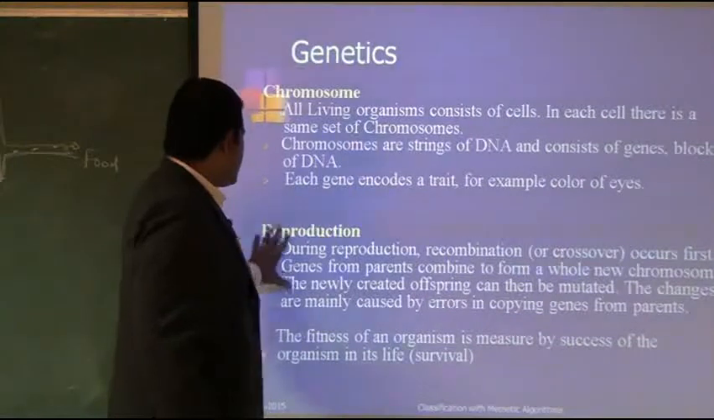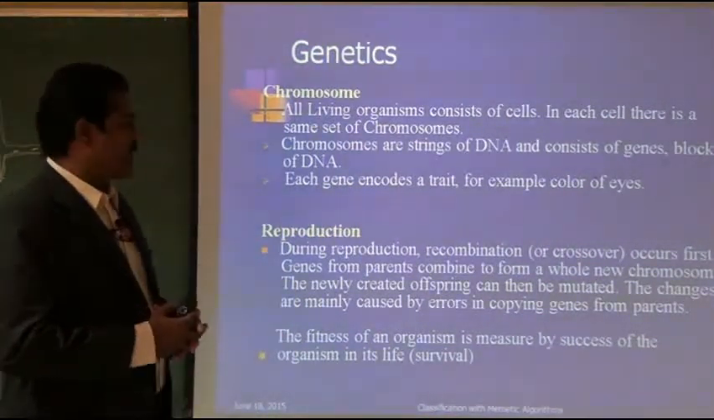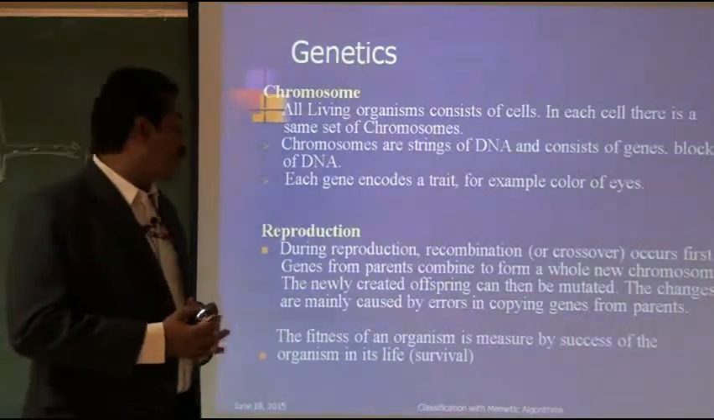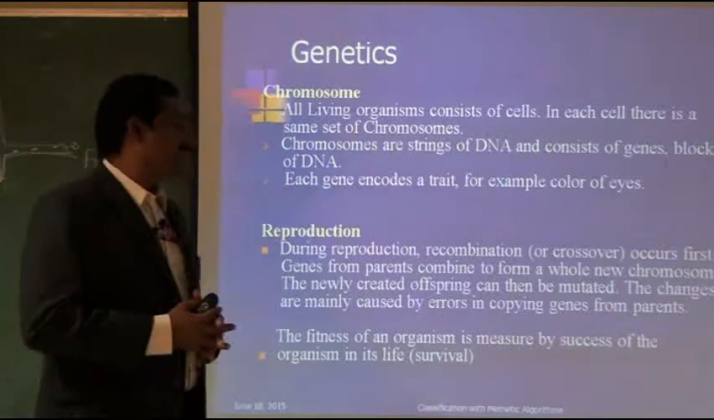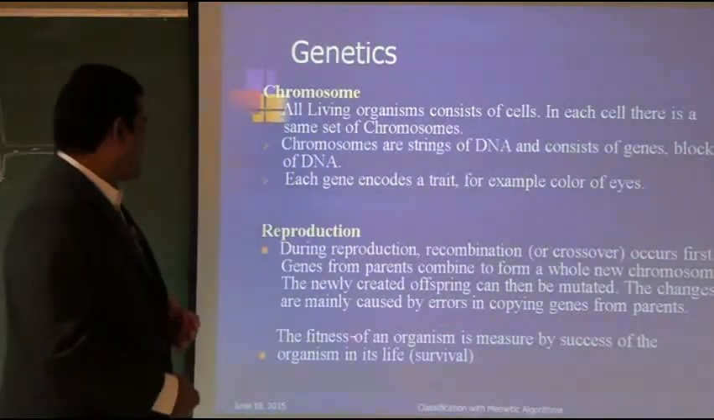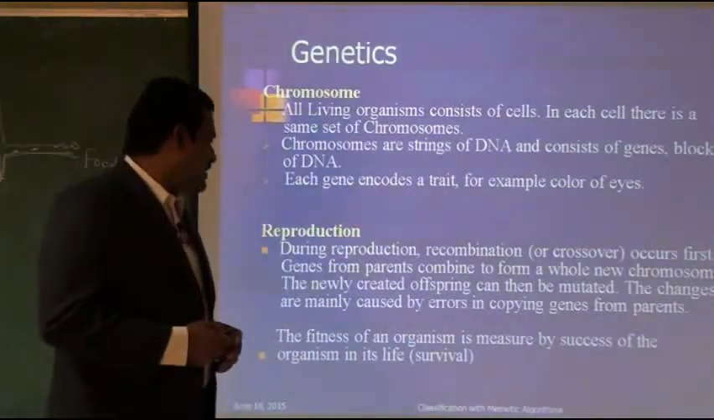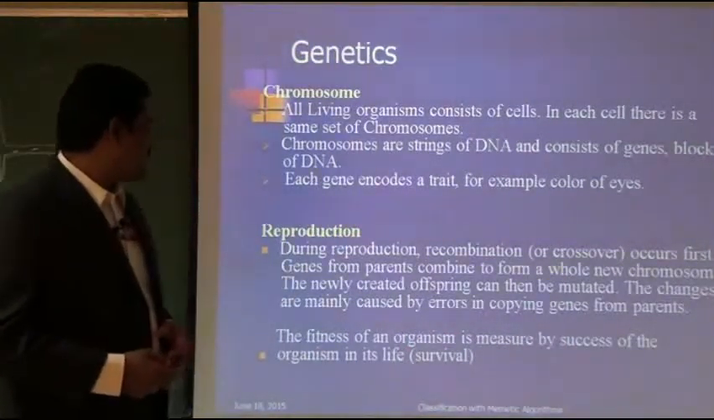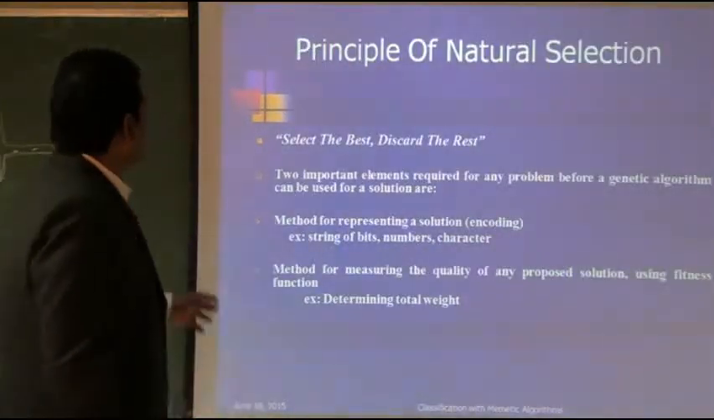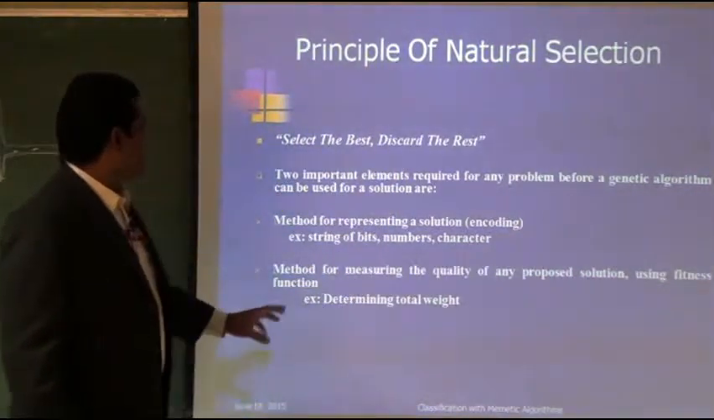During reproduction, recombination, that means crossover, takes place, and genes from parents combine to form a whole new chromosome, called offspring. Then the offspring mutate, and we get a new generation. The fitness of an organism is measured by the success of the organism in its life, called survival. The principle of natural selection: select the best, discard the rest.